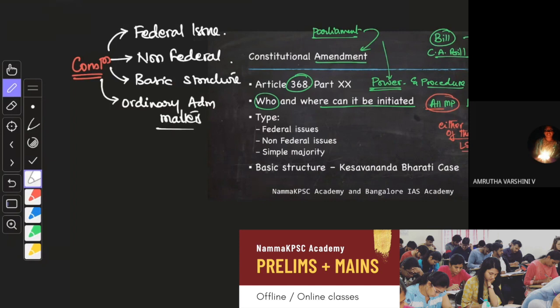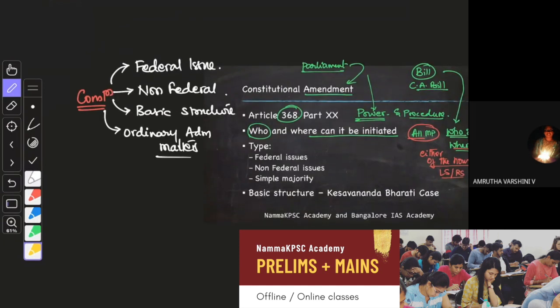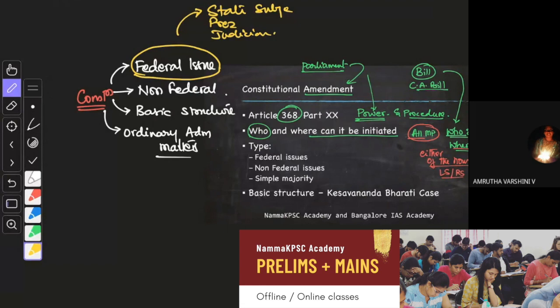This division is not there in the constitution as such, but it is for our better understanding. Some parts of the constitution deal with federal issues, like state matters, state subjects, the President, judiciary, etc. Then we have non-federal issues, like the fundamental rights and DPSP. The majority of provisions deal with non-federal issues.